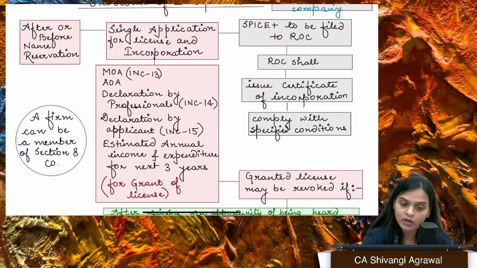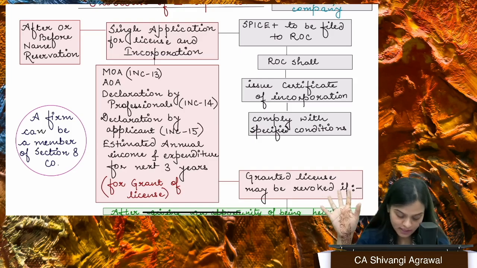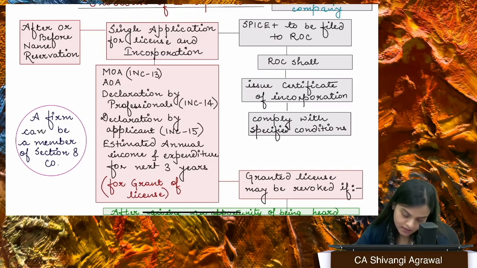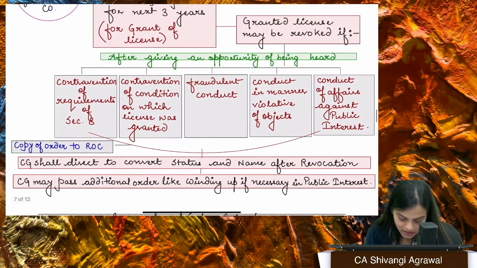What is going to be the attachment? Of course, there is going to be memorandum of association, there is going to be articles of association, there is going to be that compliance declaration, right? Apart from that, there is going to be an estimated income and expenditure account for the next 3 years. Okay. For grant of license, you know that. And declaration by every person, whoever is making an application. Okay. So once you submit all these applications, ROC is going to issue a certificate of incorporation.